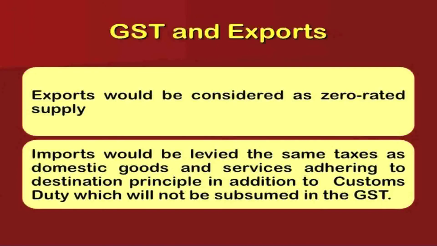GST and exports. Exports would be considered as zero rated supply. Imports would be levied the same taxes as domestic goods and services, adhering to the destination principle, in addition to customs duty, which will not be subsumed in the GST. So, when you talk about exports, it is a zero rated supply, but imports are considered the same as domestic goods, and the same tax structure of GST will apply at the destination where the goods are being used or imported. So, this will be the destination based structure of tax.